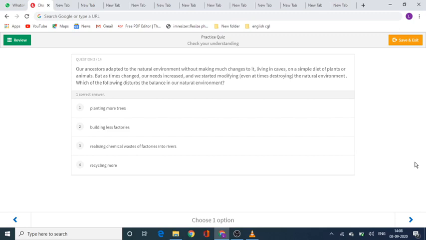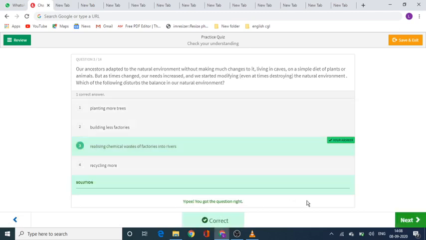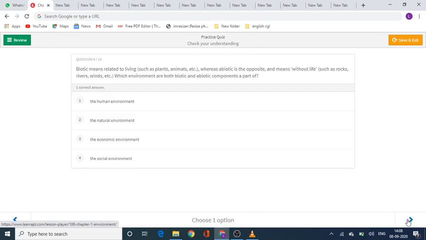Okay, time up. So let me guess my answer. I guess option number 3, releasing chemical wastes of factories into rivers. So let's check it. Yeah, I got it right. It's option number 3 only. Let's move to another question.